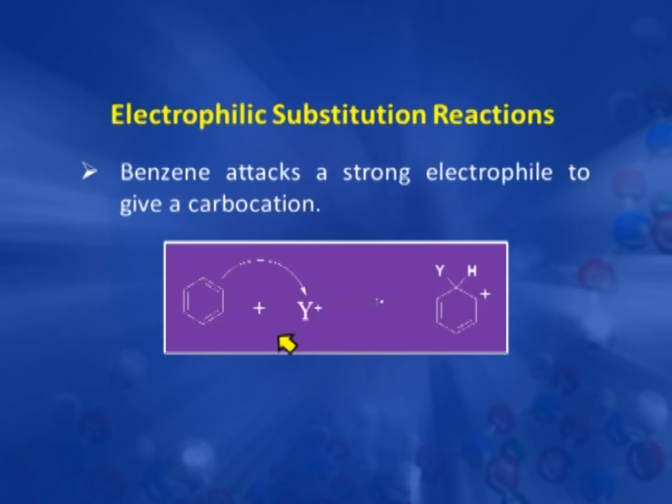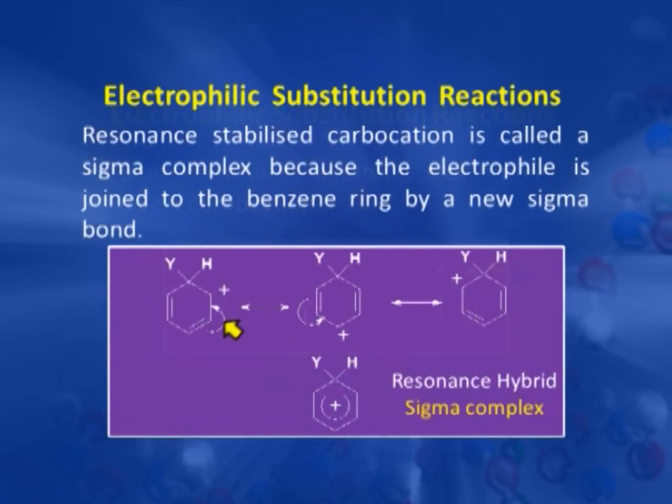Now, we look again into the reaction. Benzene acts as a nucleophile and it attacks this electrophile and gives the intermediate carbocation. Now, this carbocation is stabilized via resonance and produces a resonance hybrid, this one, which is known as the sigma complex.